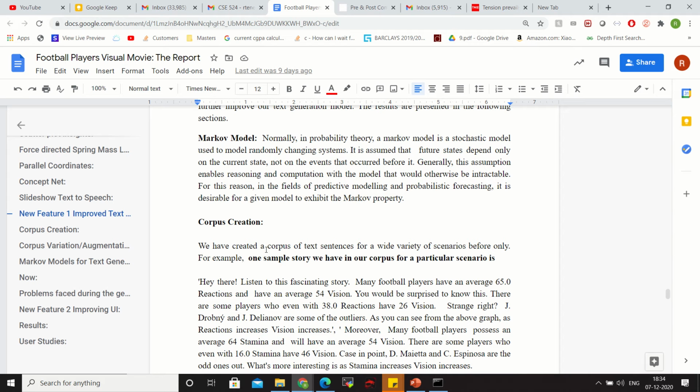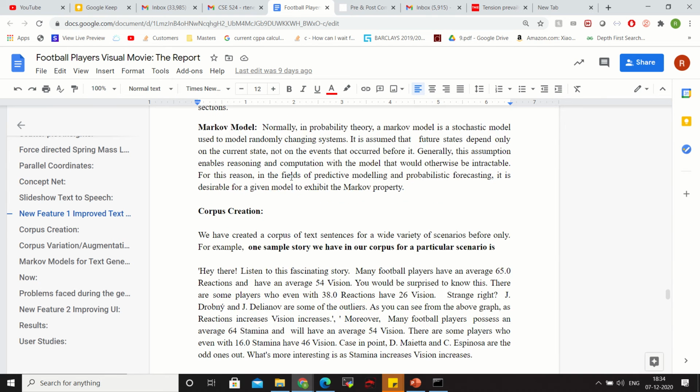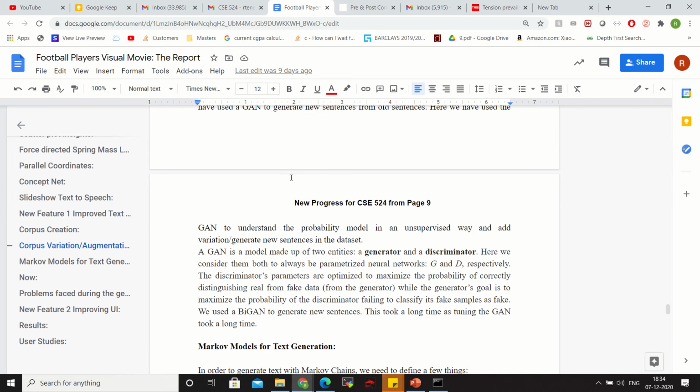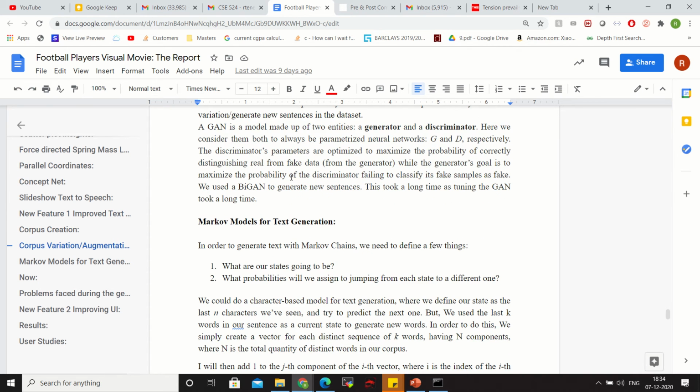This is a sample of the Markov model and GAN models which we used. The code is available on our GitHub. It's the code which we wrote for generating the entire text for these templates.